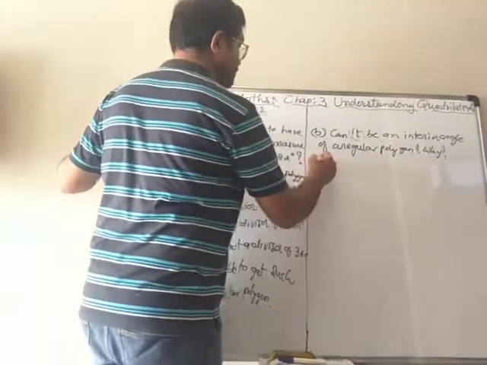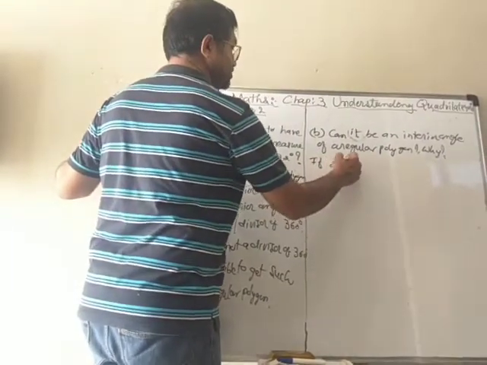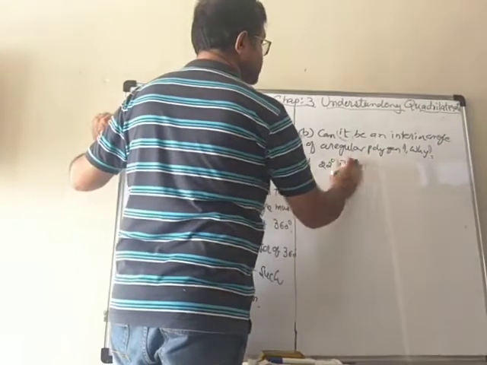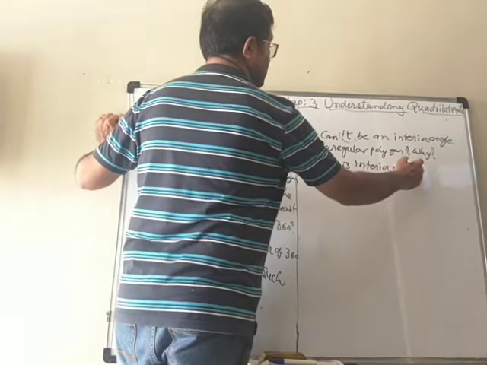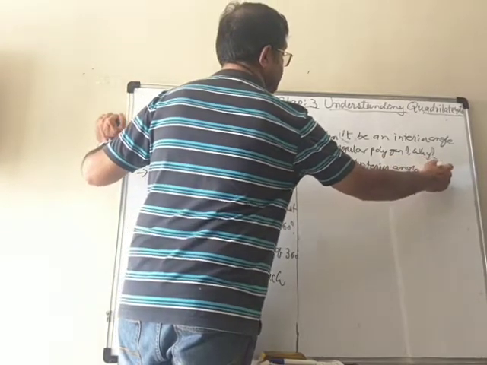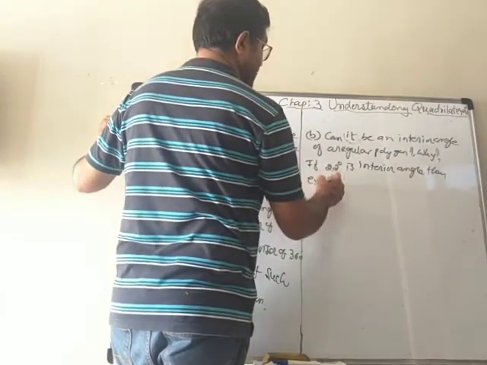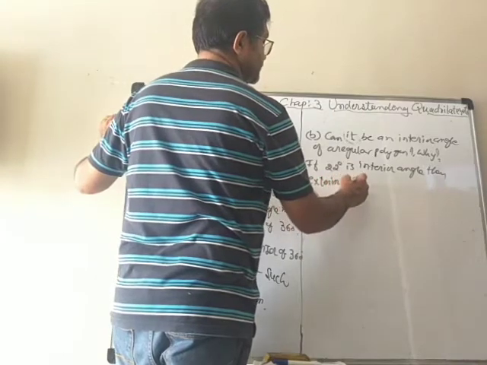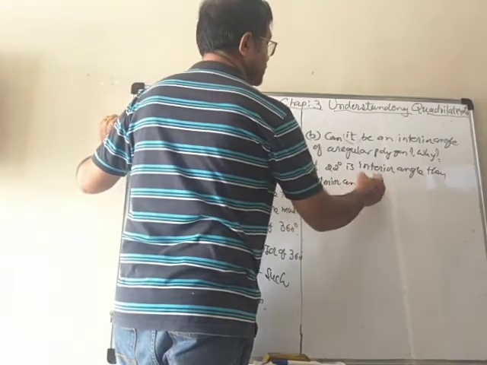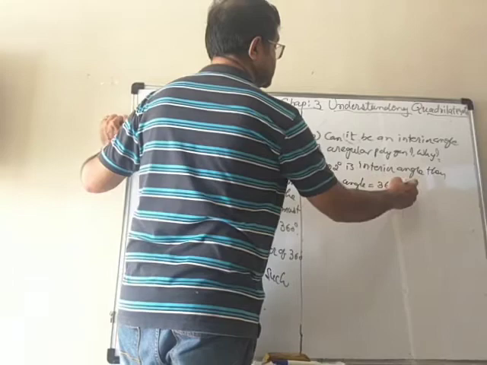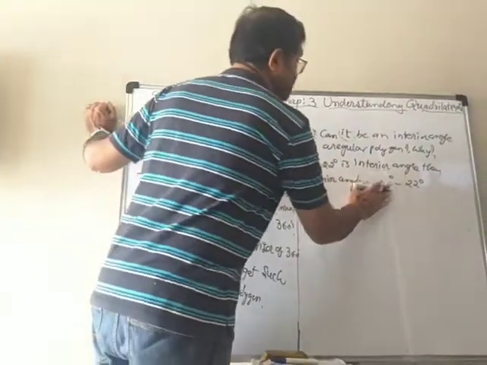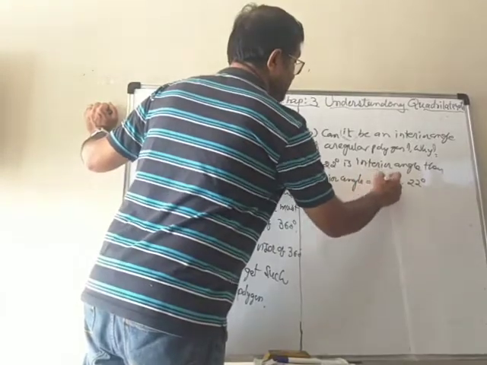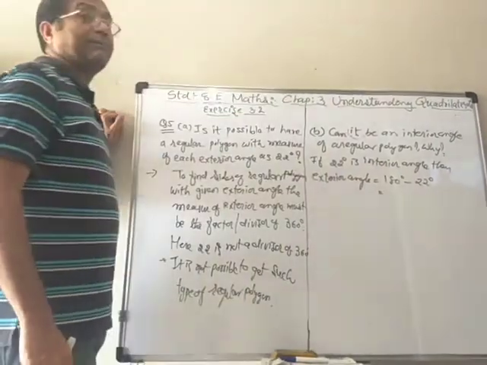So now if 22 degree is the interior angle, then the exterior angle is equal to 180 degree minus 22 degree, because they are making a linear pair.